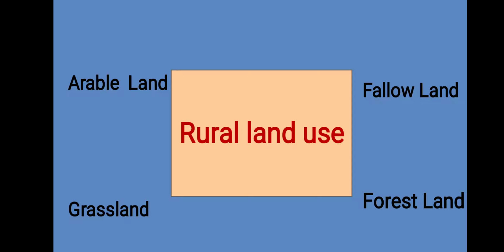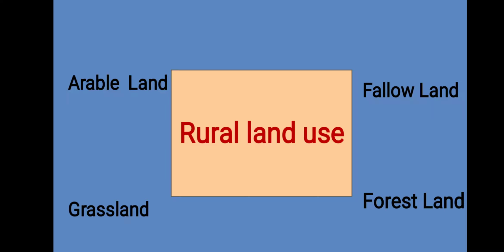And the fourth important type is grassland. This land is under the ownership of the village panchayat or the government. Here also ownership is very important. Whose ownership is there? Here the ownership is of the village panchayat or gram panchayat or government, and this land is used for grazing.